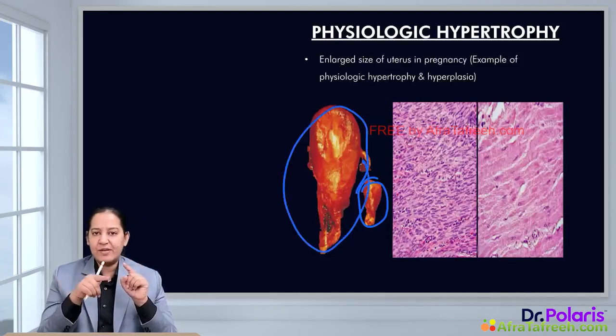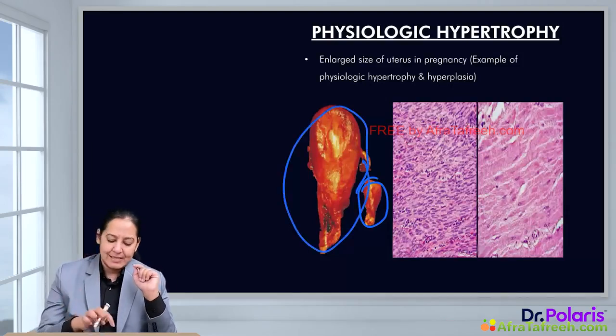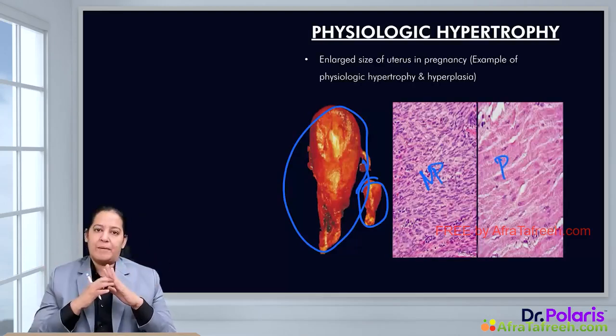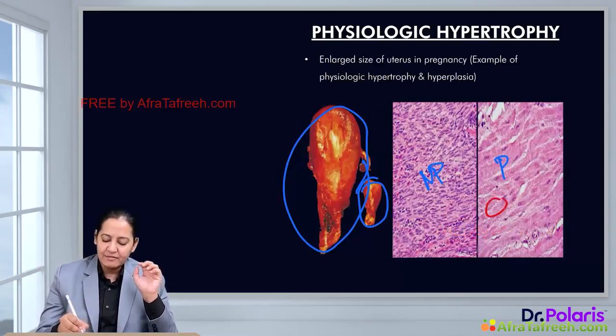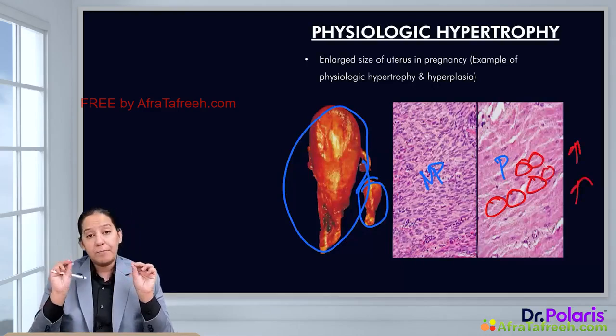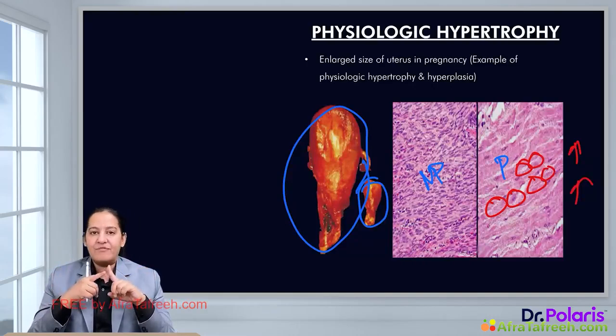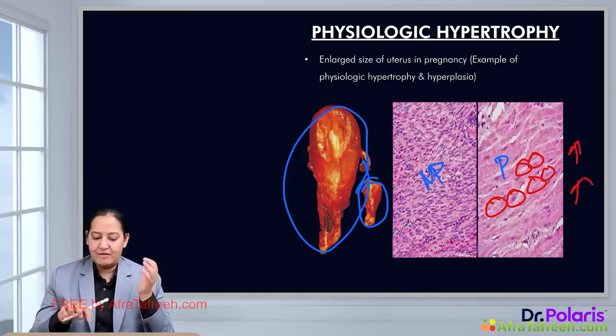You can appreciate the increase in size grossly, and microscopically as well: this is the non-pregnant uterus, and this is the pregnant uterus. You can appreciate the change in the cells, the size of the cell as well as the number of the cells. So size and number both are increasing. So pregnant uterus is an example of both physiological hypertrophy and hyperplasia.